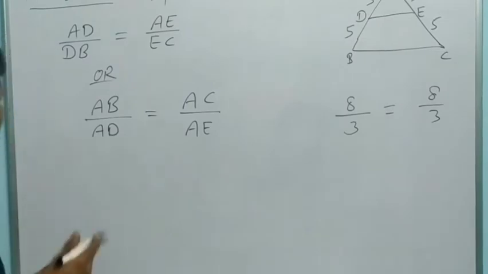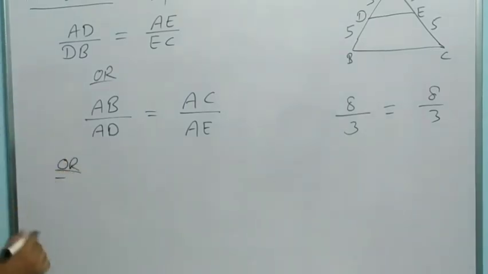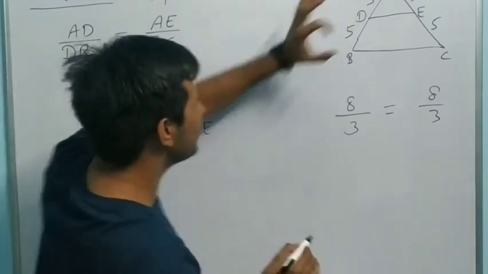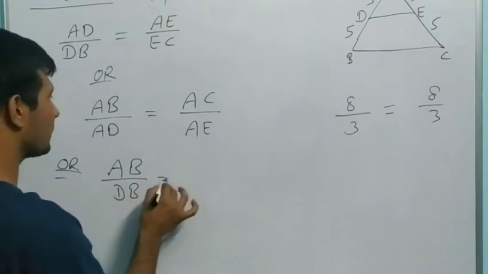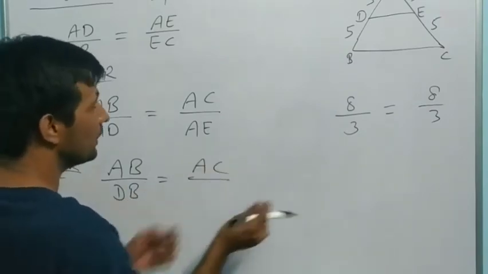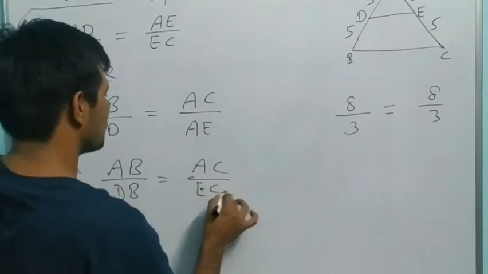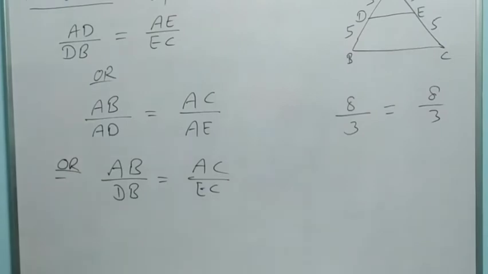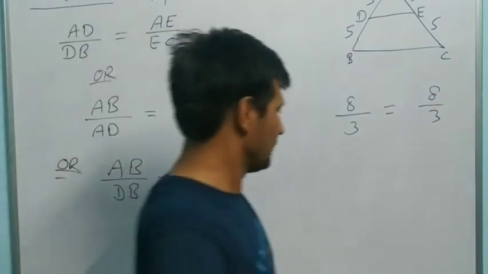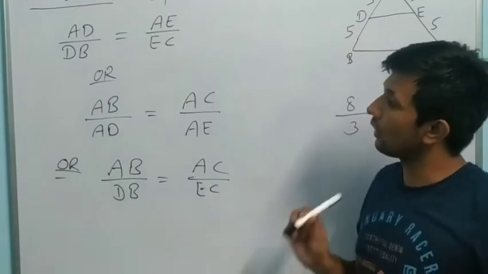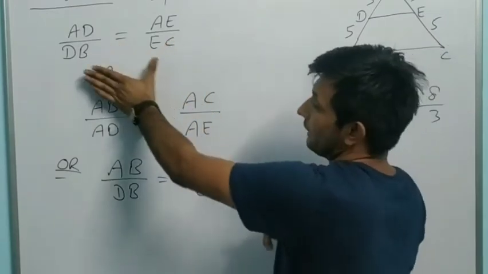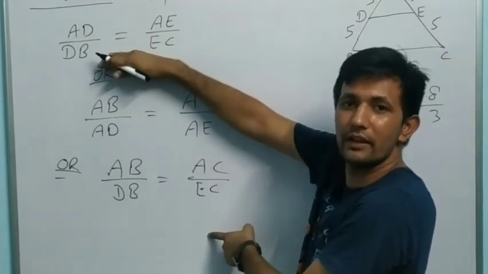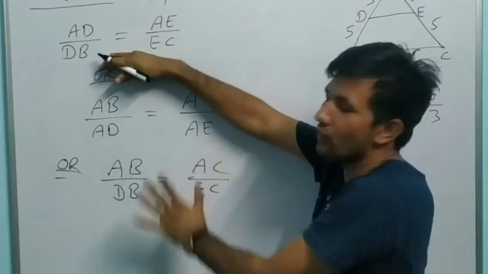Okay, dear. Next, maybe you can take AB full side upon DB equal to AC upon EC also. Always remember, dear, if a line is parallel, all these three possibilities hold. Understand or not? It is Thales theorem, but using one example we can prove them also. Its proof is not necessary, you only have to remember.